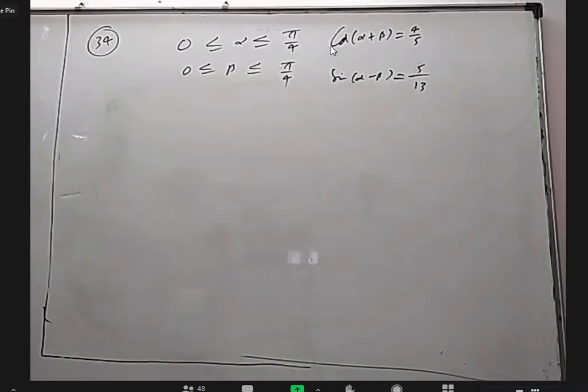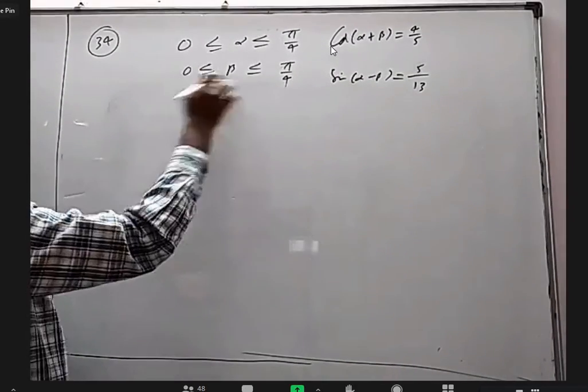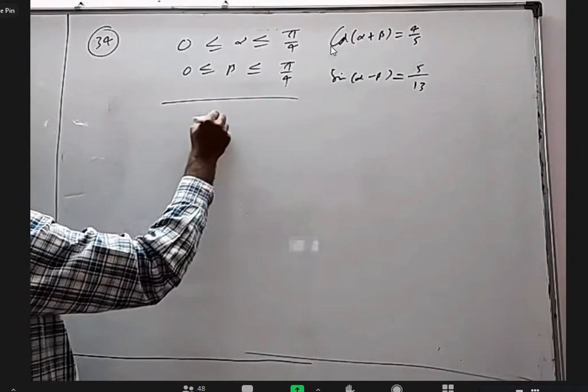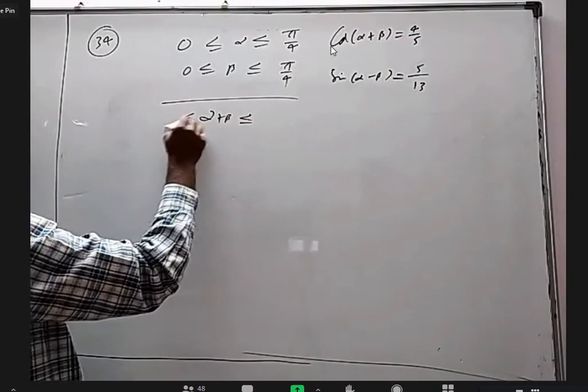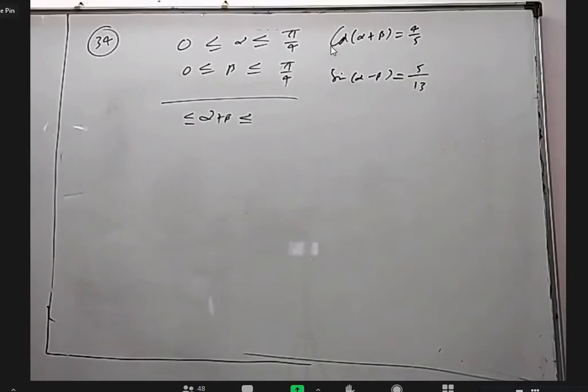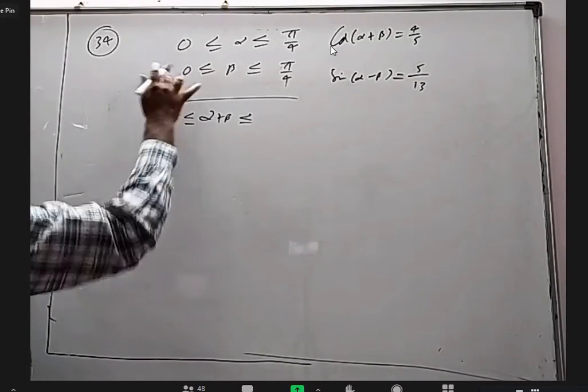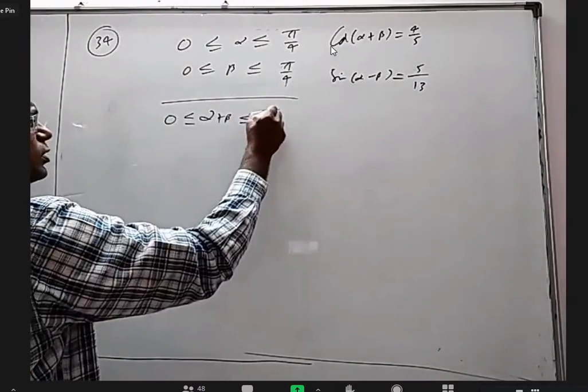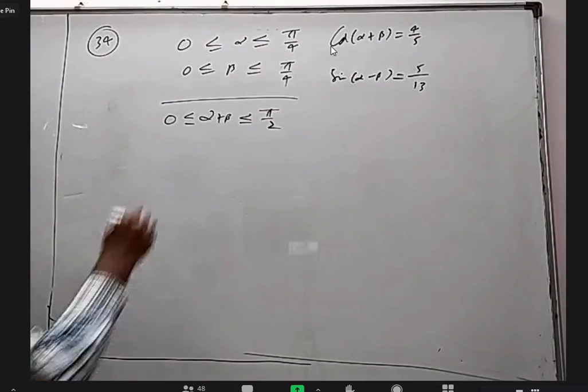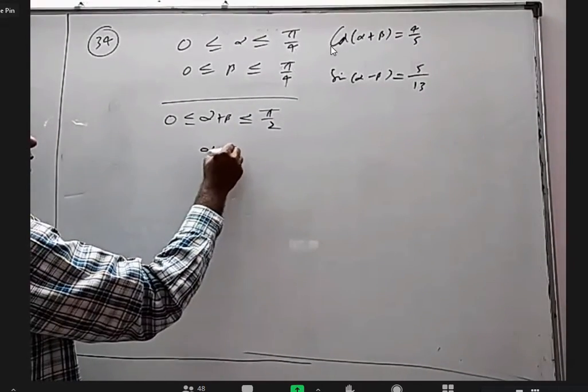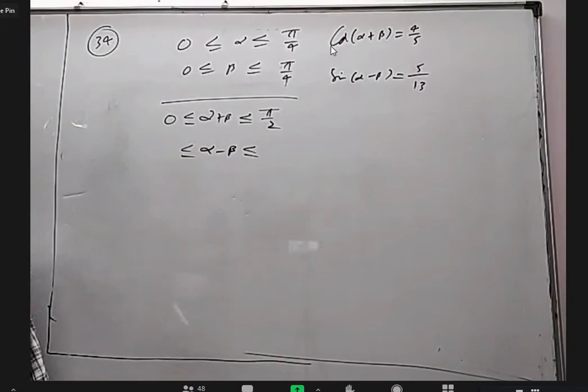If alpha is between 0 to 45, beta is between 0 to 45, alpha plus beta will be between what to what? Sir, 0 to 90. 0 to 90. 0 plus 0 is 0, pi by 4 plus pi by 4 is pi by 2. Okay. Let us see if somebody can tell this correctly. Alpha minus beta will be between what to what?